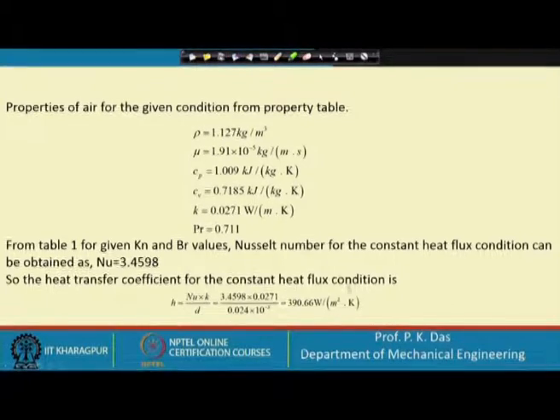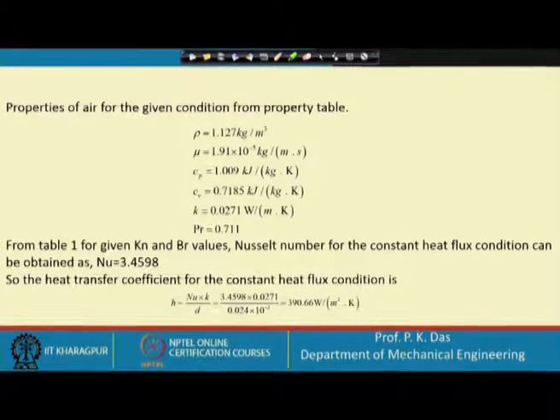you can find that from table 1, for given Knudsen number and Brinkmann number, Nusselt number for constant heat flux condition can be obtained. Nusselt number is equal to 3.4598. So, heat transfer coefficient we can calculate, and that is 390.66 watt per meter square Kelvin.